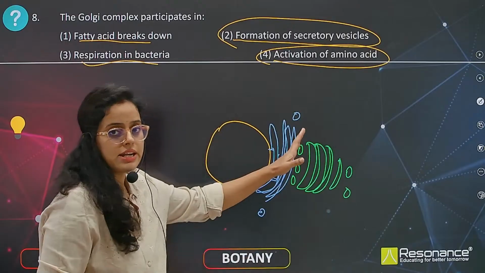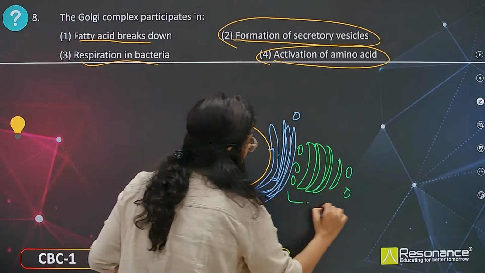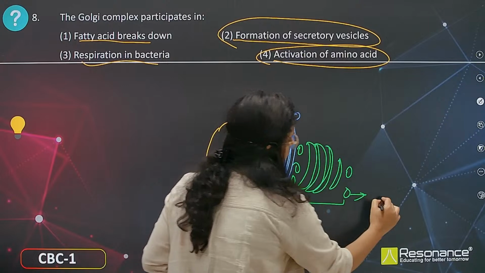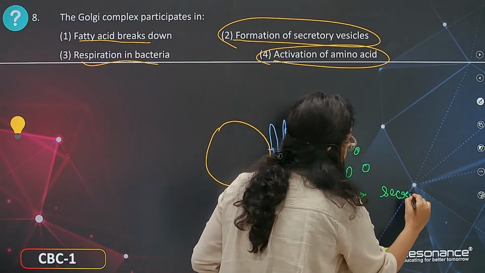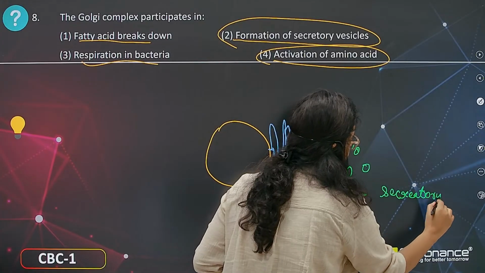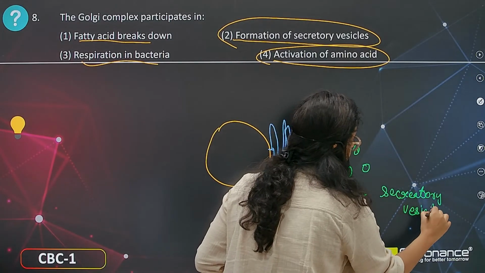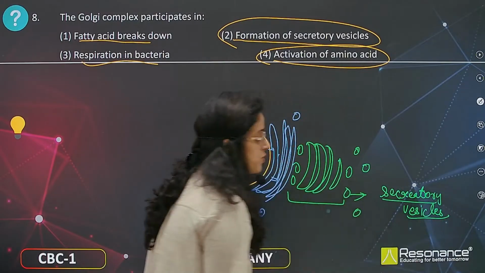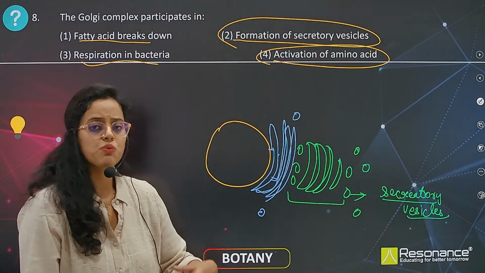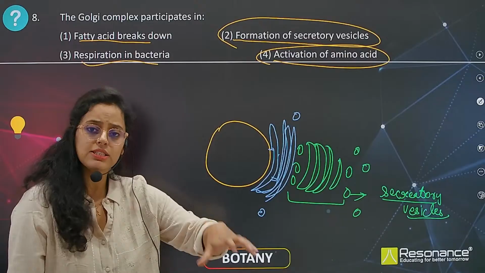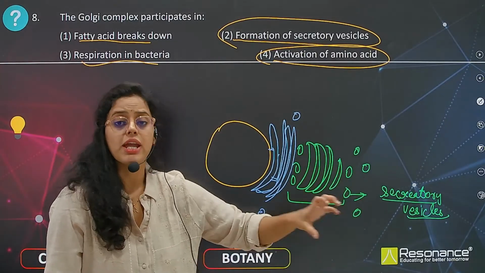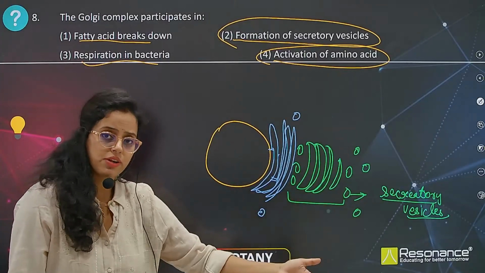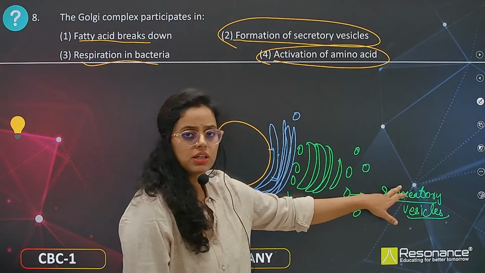Okay, cis and trans phase. These Golgi bodies form the secretory vesicles. If you see, these are the secretory vesicles. They consist of various substances like glycoproteins and glycolipids. They transfer these glycoproteins or glycolipids to various parts of the cell, such as the plasma membrane or a membrane of mitochondria. So that is the function of the Golgi bodies.